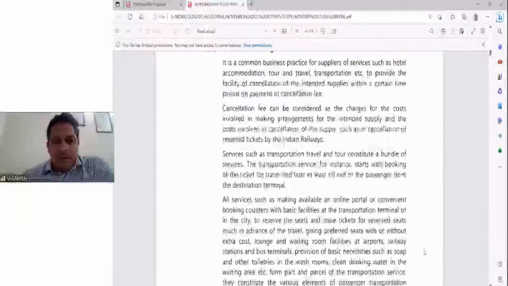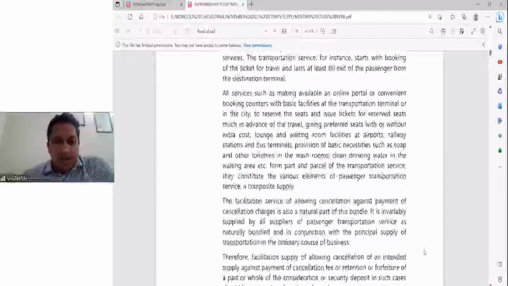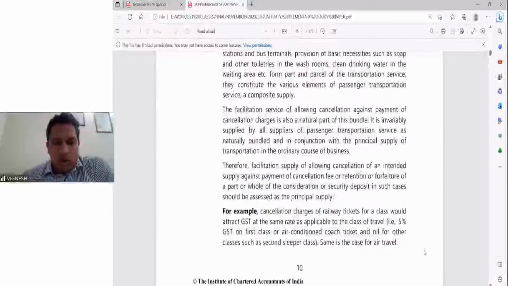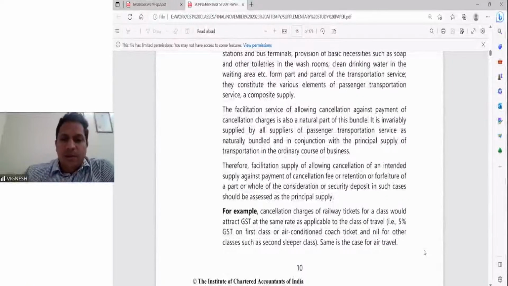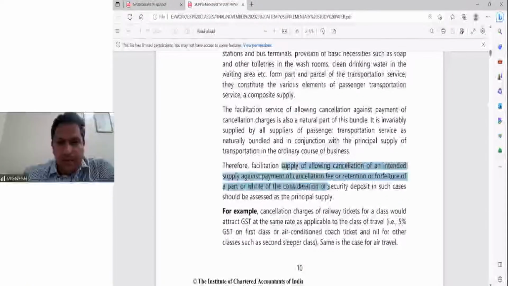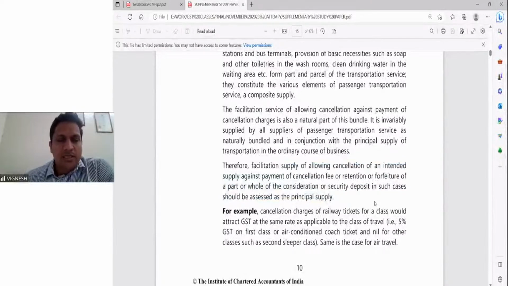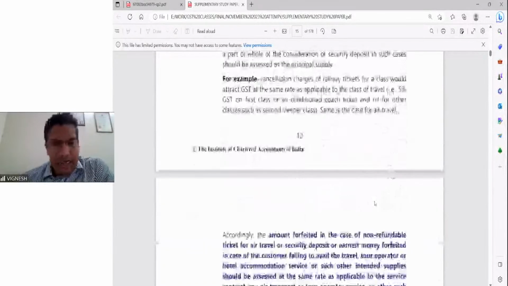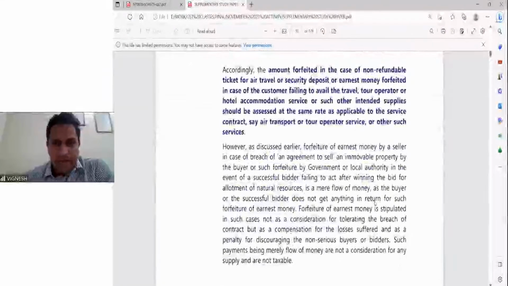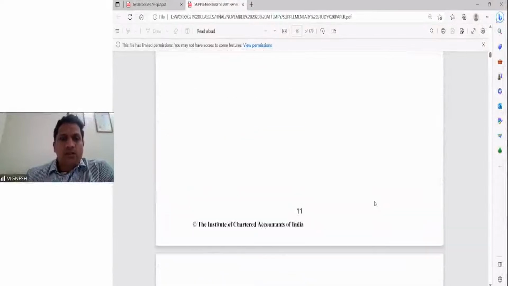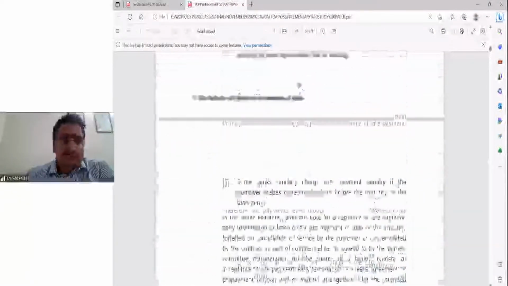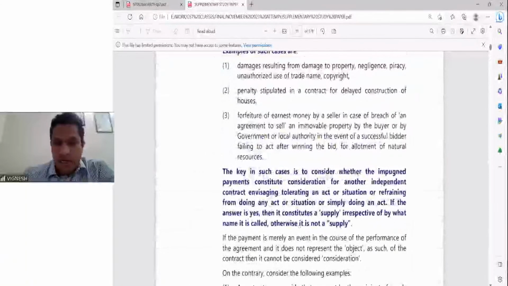Cancellation charges, hotel accommodation, etc. Again, if it is bundled in the contract, please go through all of this. The facilitation supply of cancellation is related to the intended supply, or is assessed as the principal supply. Since this relates to the contract, very much it is chargeable to tax. Fine. So these are some of the important clarifications relating to liquidated damages and agreement for tolerating or not performing an act.